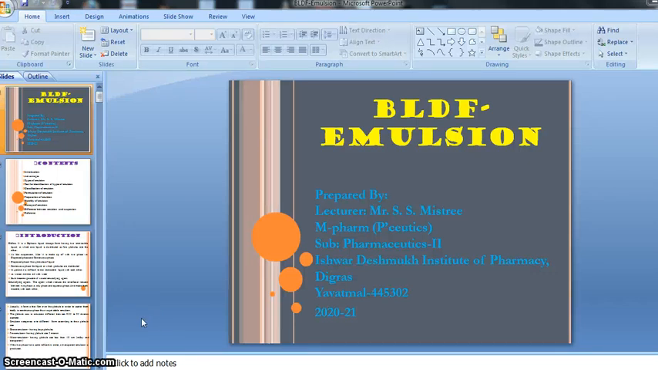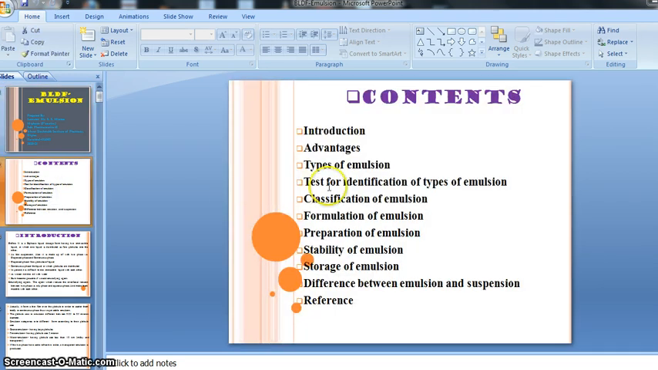This is Mistry sir. As we are studying about the emulsion, that is the biphasic liquid dosage form, let's see. We had discussed the introduction, advantages, types of emulsion, tests for identification of type of emulsion, classification of emulsion, formulation of emulsion, then preparation of emulsion. Then we were studying about the stability of our emulsion.